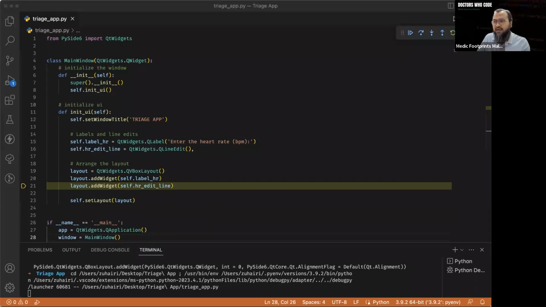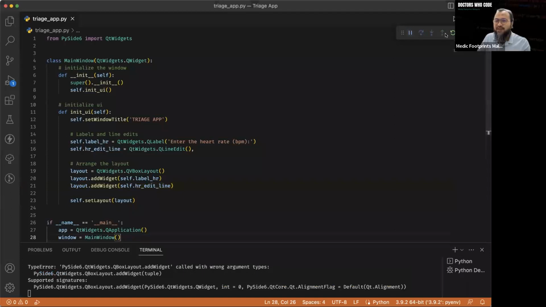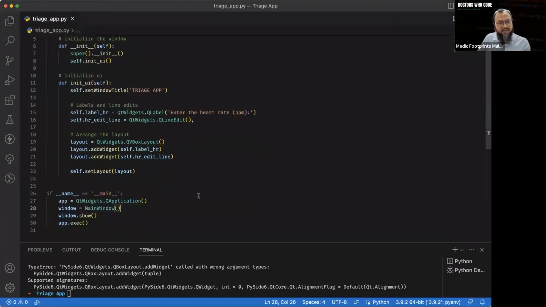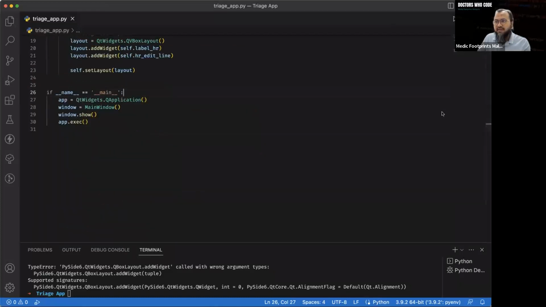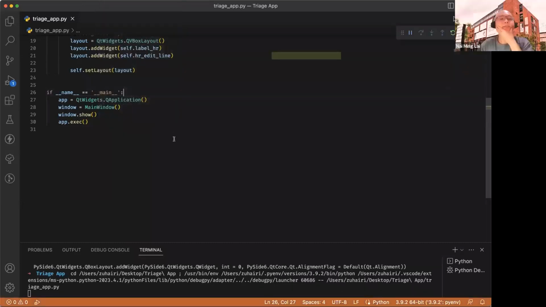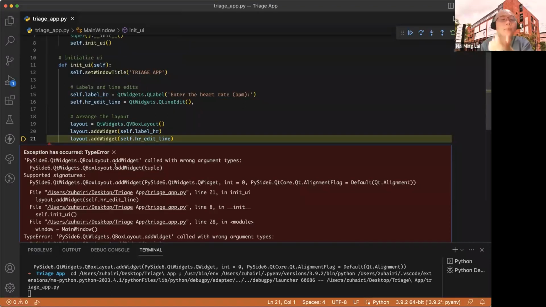Self.setLayout. When we pass this layout here, QtWidgets, QVBoxLayout, everything's the same. It's a bit weird. I think I need to, let me just stop running, save properly. Let's try again. Save everything. And then down here, if __name__ == "__main__", app equals QtWidgets.QApplication. Okay, everything's the same. It's a bit odd.